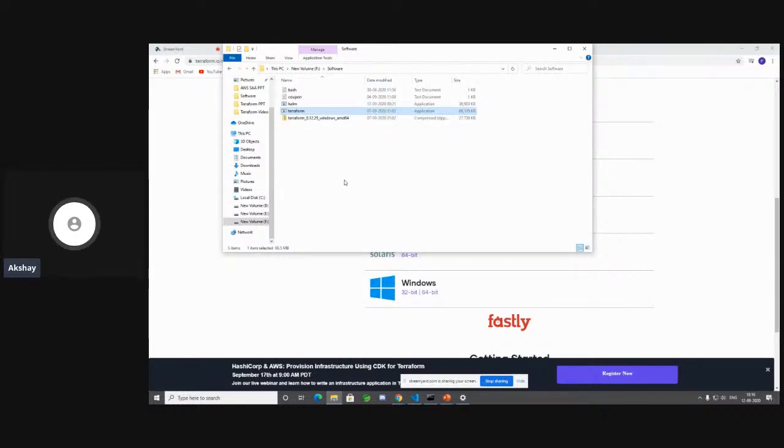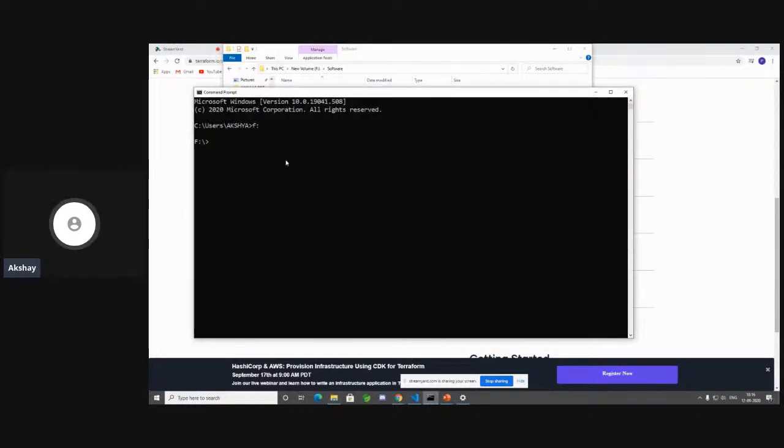Okay, so let's execute a simple Terraform command to check the version. Let's open up my command prompt over here and run terraform version. When we do that, you'll be able to see that we are using version 0.12.29, and after this the next version was 0.13, but I would like to stick with 0.12.29 for today's labs.